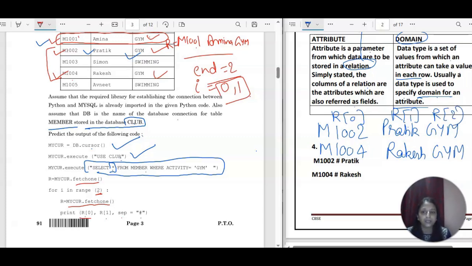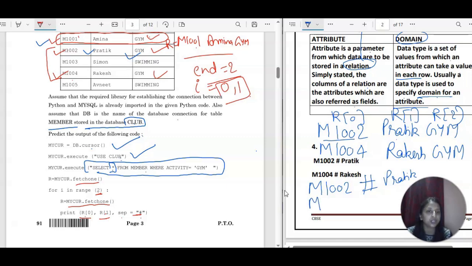So what do you have to fetch? You have to fetch R0, R1. R0 is this, so M1002 will be fetched. And then R1 is Prateek, but these values will be separated with the hash sign. Then hash will come and then this value, Prateek. Jim will not be fetched by the system because here we have R0 and R1 only, and this is R2.